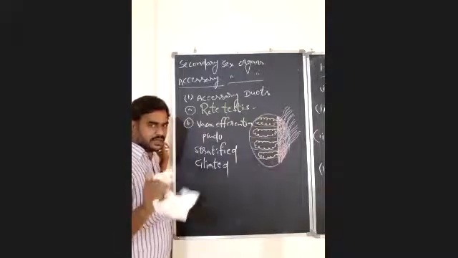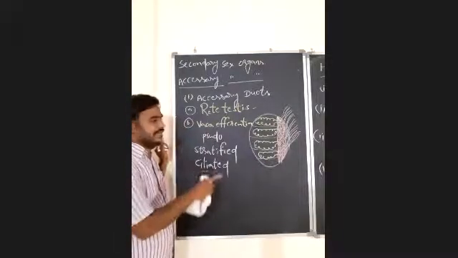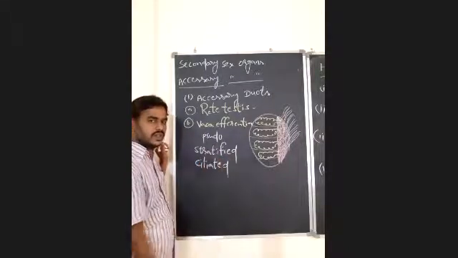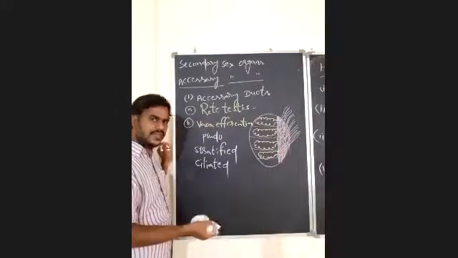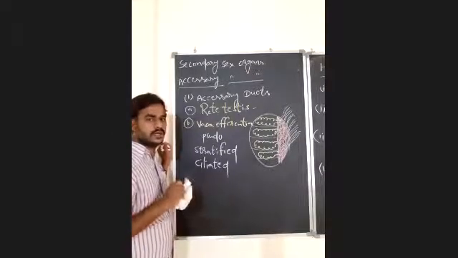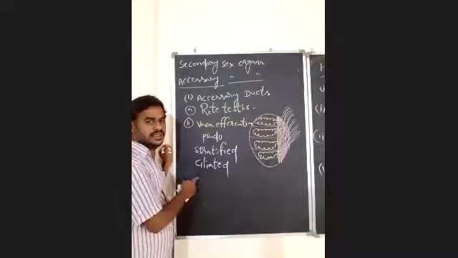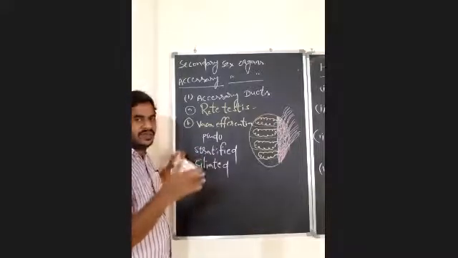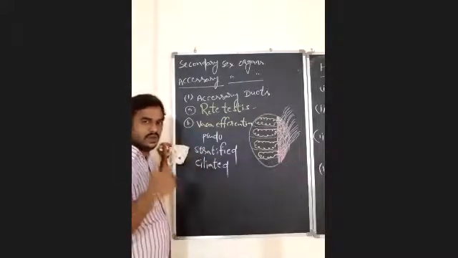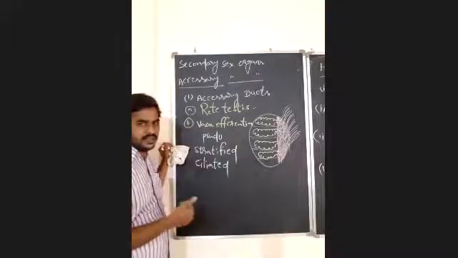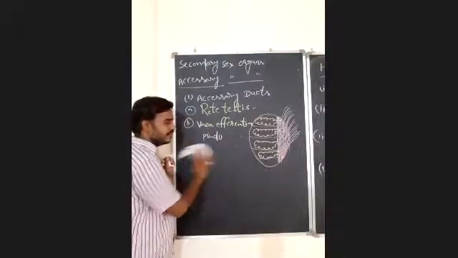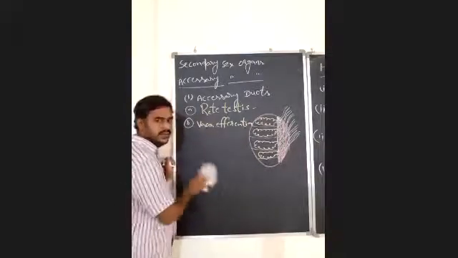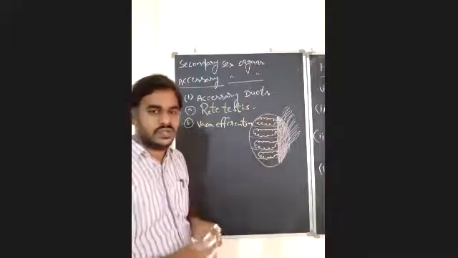So the spermatozoa are immotile in the rete testis and also in the vasa efferentia. Then how will vasa efferentia transport this immotile spermatozoa to epididymis? For that, there is a pseudo-stratified ciliated epithelial tissue. These ciliary movements will push the spermatozoa towards the epididymis. You have to remember that, right? That is the second one, vasa efferentia, completed. What is the number of vasa efferentia in male human beings? That is 10 to 12 in number.